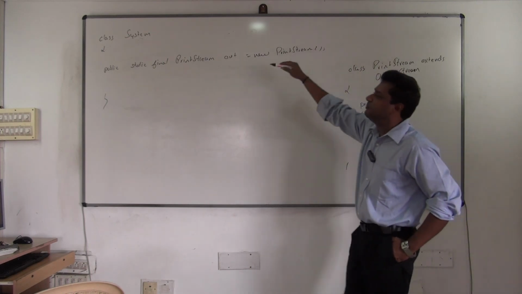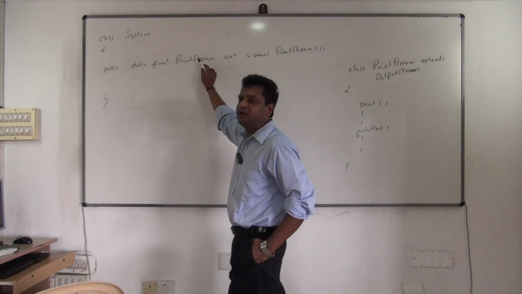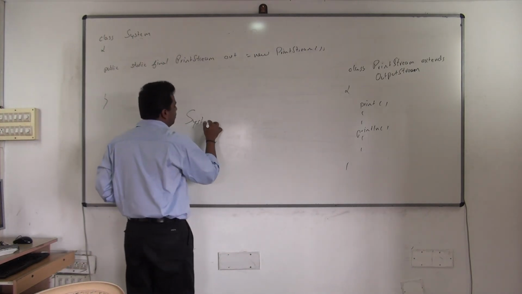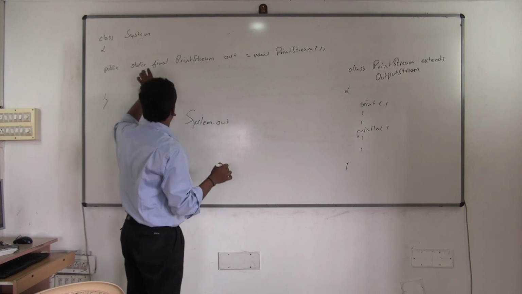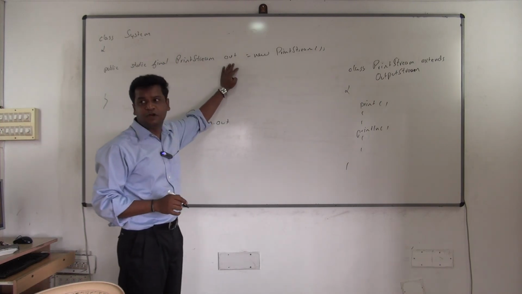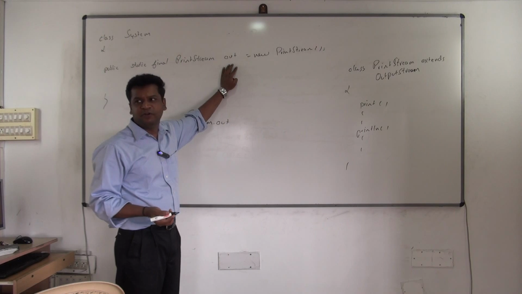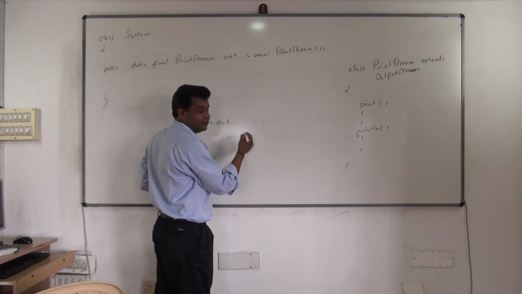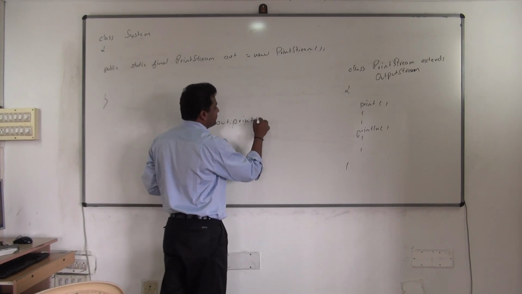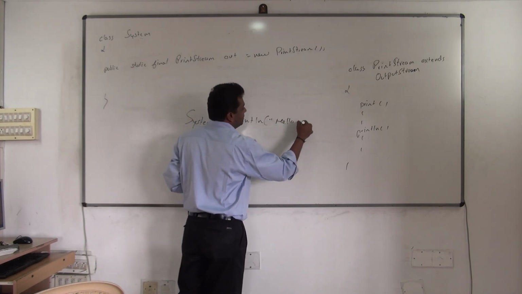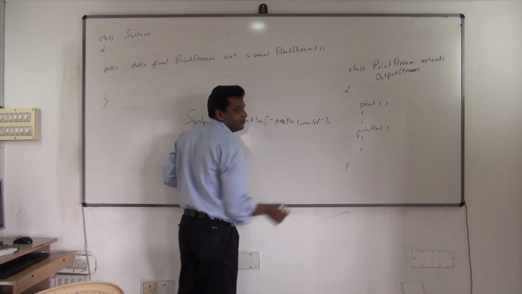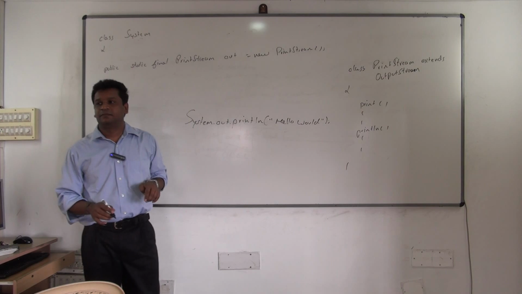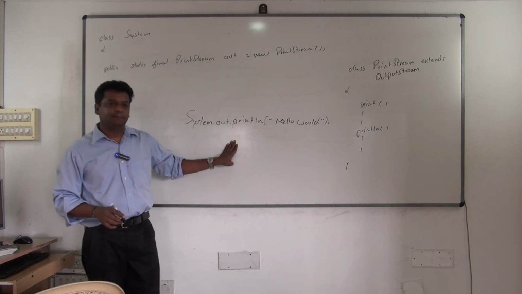And what is out? Out is a variable of type PrintStream. So if you do the output now, System.out, I am accessing the out variable. How do you access a static member? With the dot operator. System.out. It is initialized already, it's pointing to the object. So dot println, hello world. That's it. When you write hello world, it will do the output in the form of a byte stream.